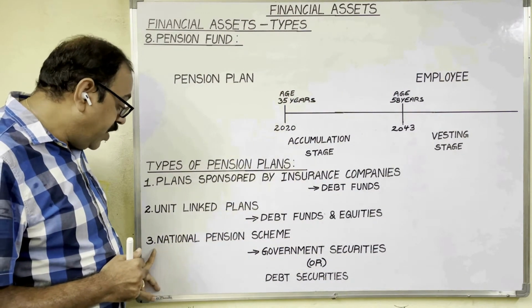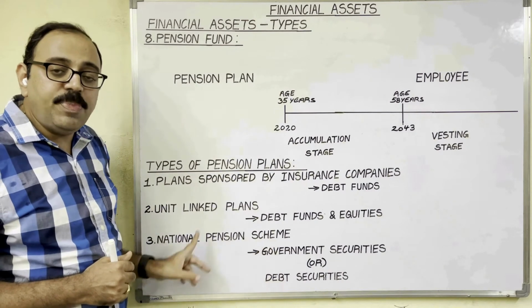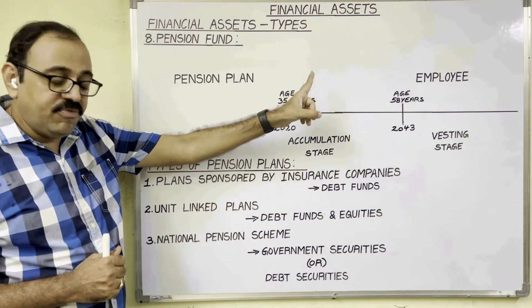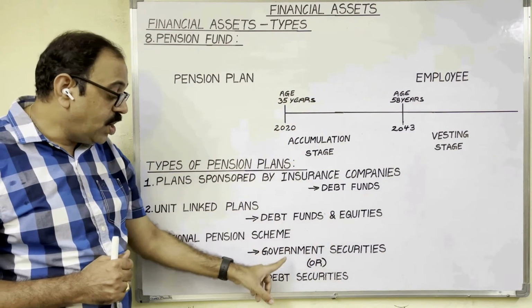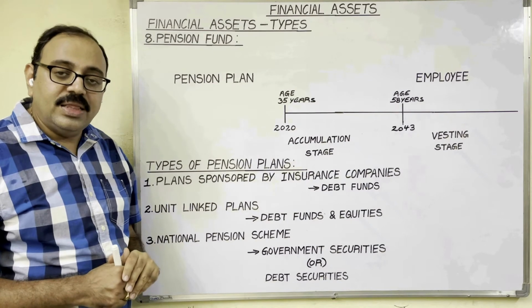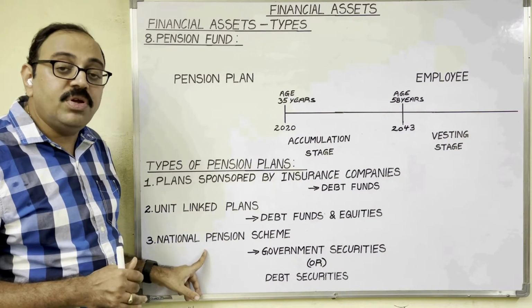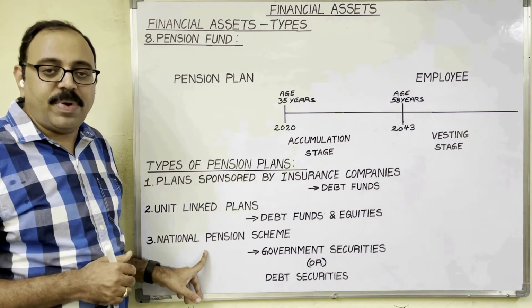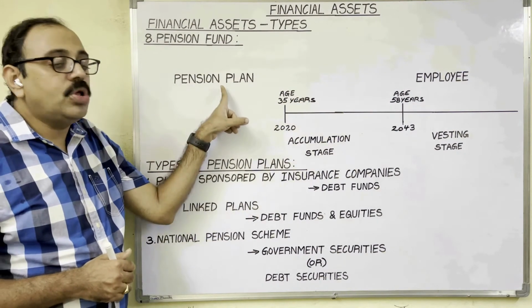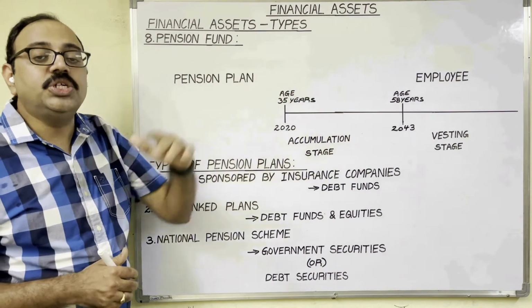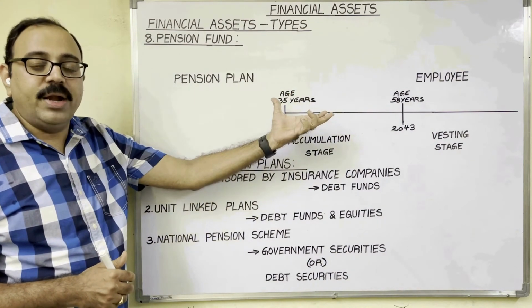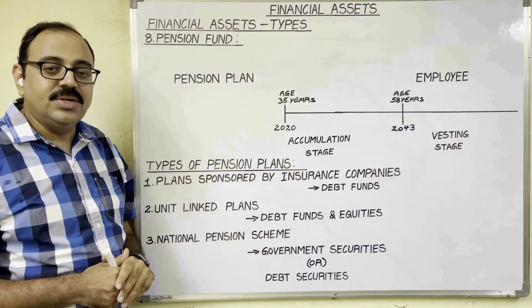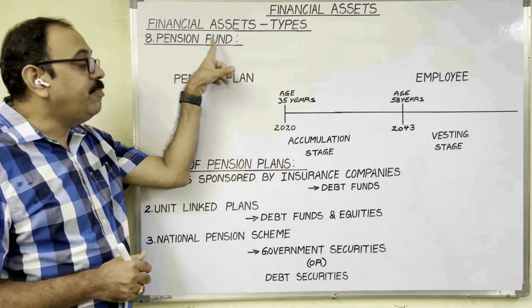Then the third one is the National Pension Scheme. These pension schemes are sponsored by the government. Here, employees' money will be invested in government securities or debt securities. Thus, these plans are also suitable for investors who don't want to take much risk. So, in all these pension plans, when the investor enters into the contract, a written document will be issued to him. That written document, the pension plan document, is considered as one financial asset. So this is all about the 8th point, pension fund.